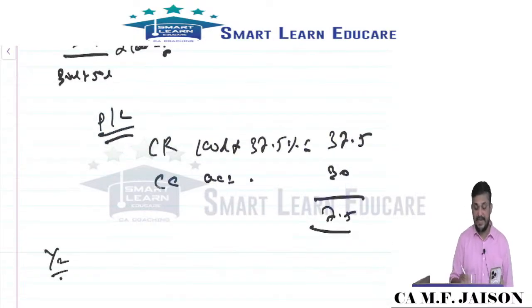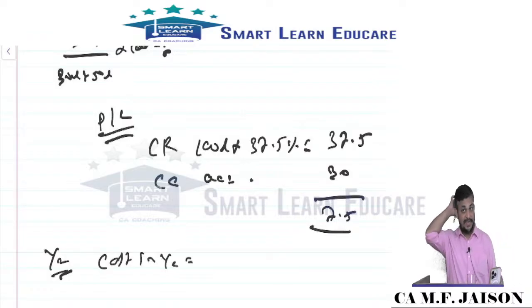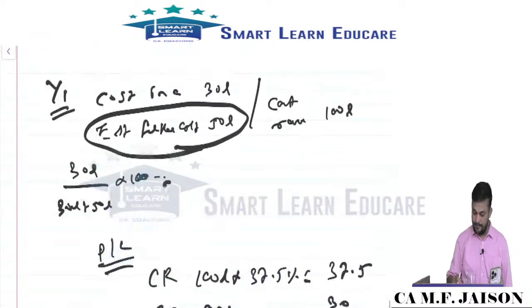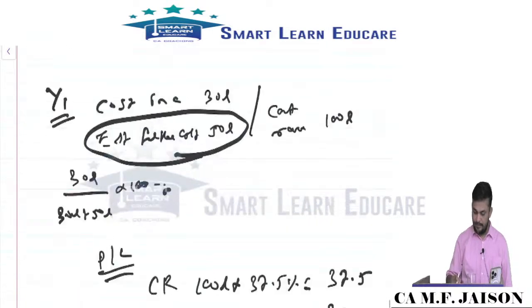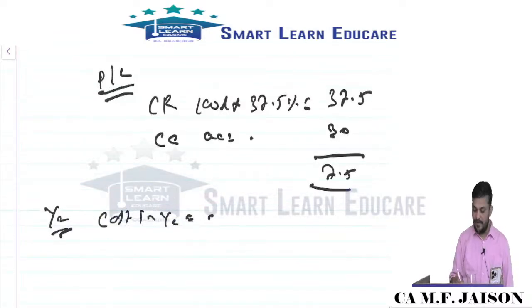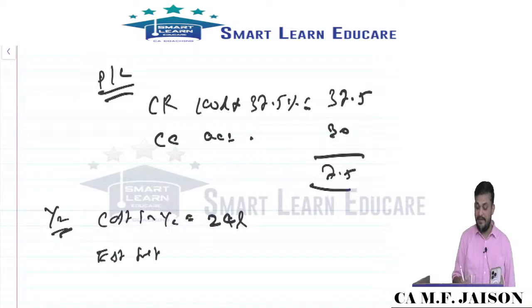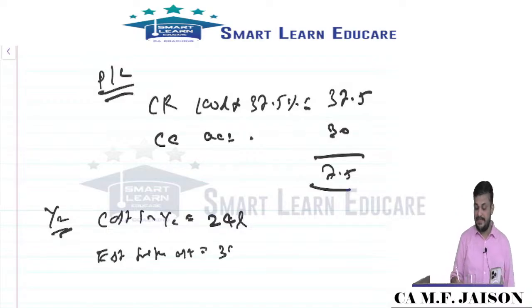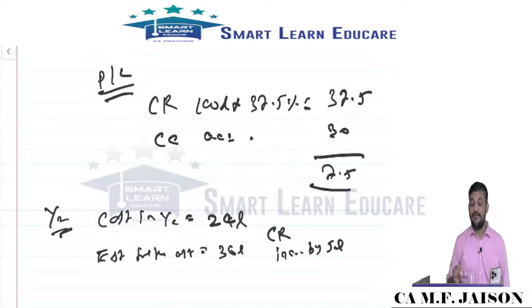What happened in the second year I will tell you, my dear friends. So you incurred cost in the second year. Cost incurred in the second year is 24 lakhs. Estimated further cost is 36 lakhs. Contract revenue increased by 5 lakhs.